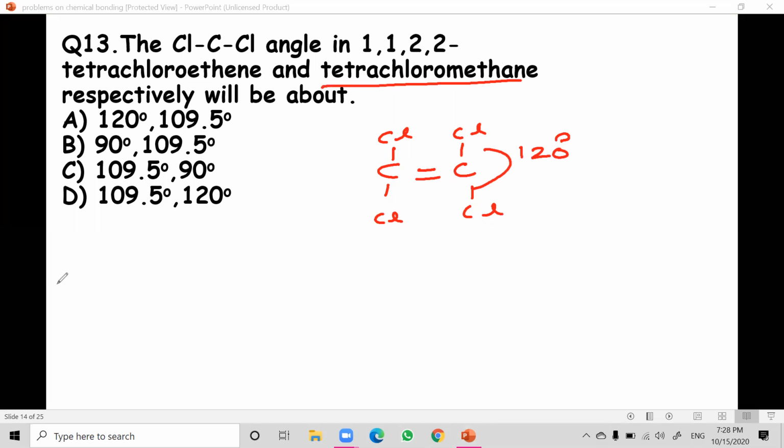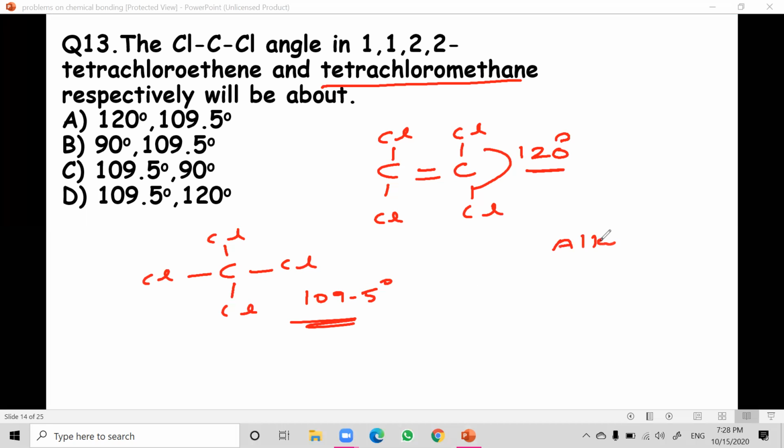Tetrachloromethane means all hydrogens are removed and replaced with chlorines. And this is nothing but tetrahedral shape, and for tetrahedral shape the bond angle is 109.5 degrees. So this is alkane, this is alkene. Alkenes have 120 degrees, alkanes have 109.5, and alkynes have 180 degrees, because alkynes are usually linear in shape.